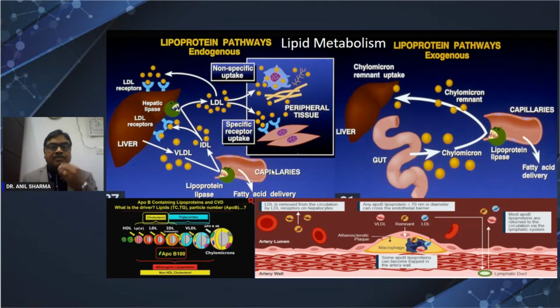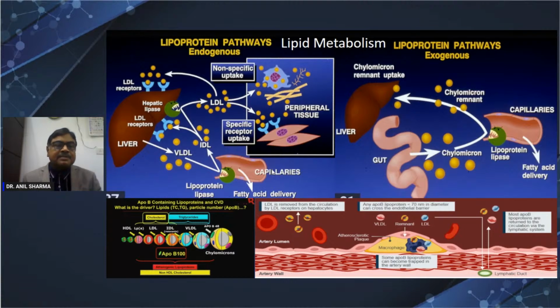One is exogenous, the fat that we eat, which is absorbed as chylomicron. Then chylomicron, which consists of triglyceride and cholesterol, goes to the whole body, and there the body takes out the triglyceride. What is triglyceride? It is glycerol plus 3 fatty acids. So free fatty acids are used as an energy source. The remaining is chylomicron remnant.